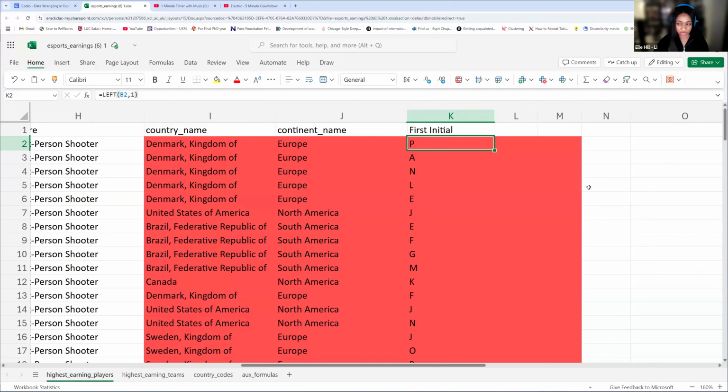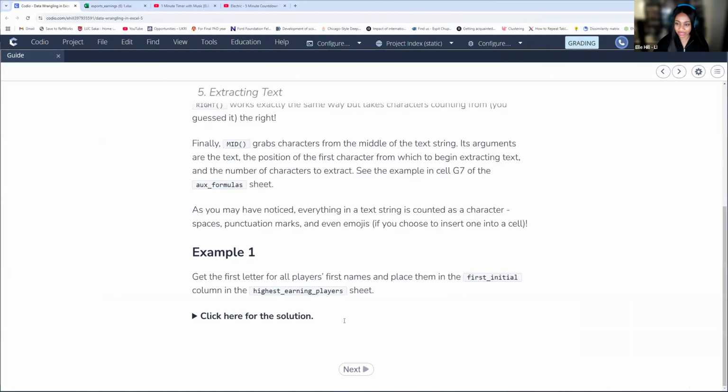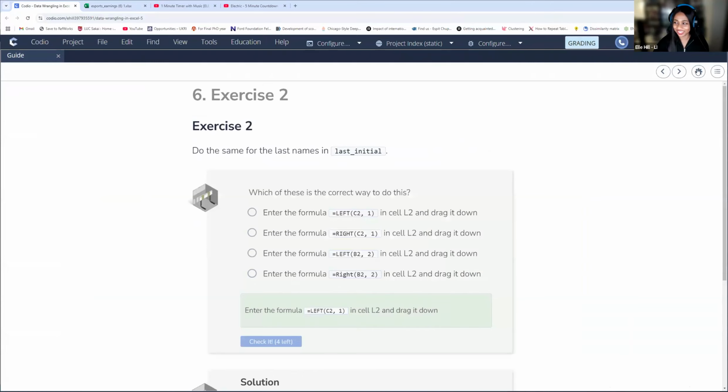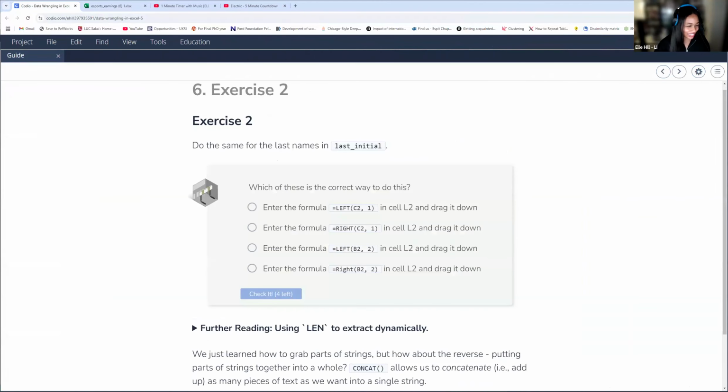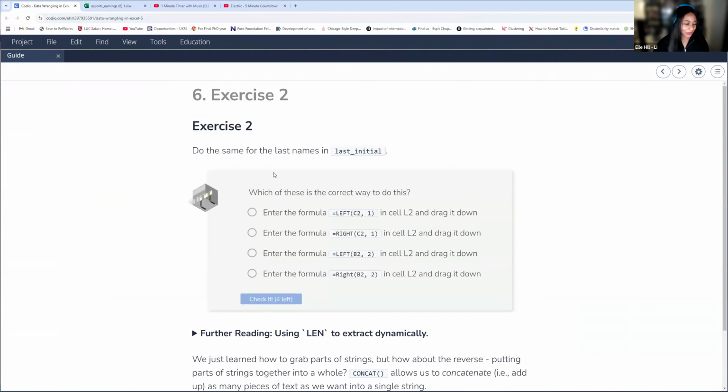Okay, awesome. So now with that, let's go ahead and do exercise 2. We're going to do the exact same for last initial. So take 1 minute, we'll say, and try to figure out how do we do the same thing for last initial. So we're looking for last initial here. And in the meantime, I can see if there are some questions that I'm able to answer.